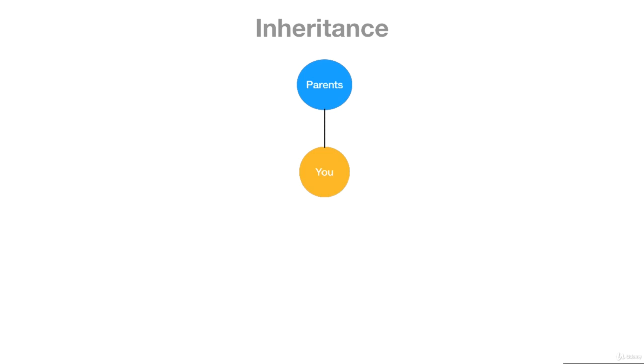Now, what happens? You inherited a lot of different characteristics from your parents. Most of the characteristics that you've inherited physically are default characteristics, as well as characteristics that are not default. For instance, some people may argue that you can also inherit different kinds of mannerisms or behaviors. We don't have to go all crazy about that, but the idea is that we inherit features from our parents. So, long hair or brown hair or bigger noses or small noses. All those features we do inherit from them to create us, in this case you.